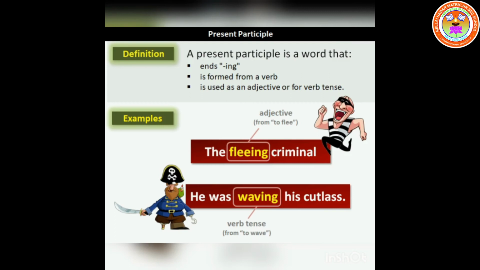Here we are going to see an example. The example is: She was going to school. In this sentence, was is the auxiliary verb and going is the present participle form. Going is the main action, so the main verb should be in present participle form.